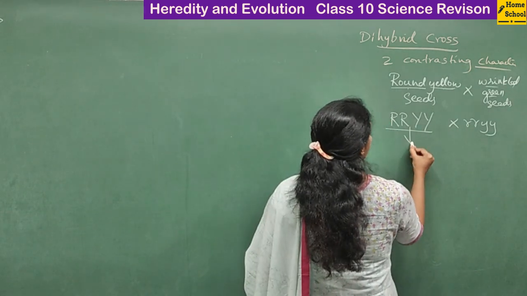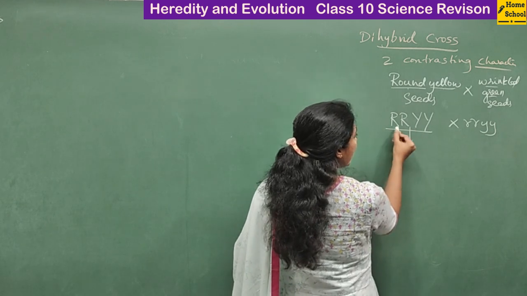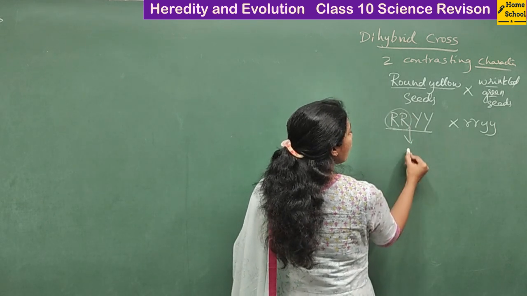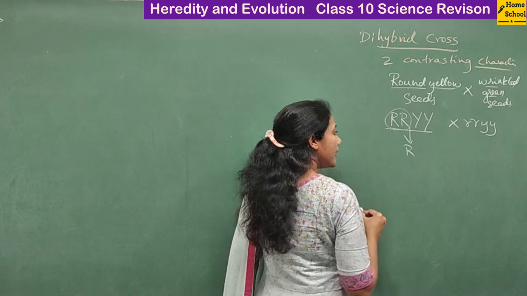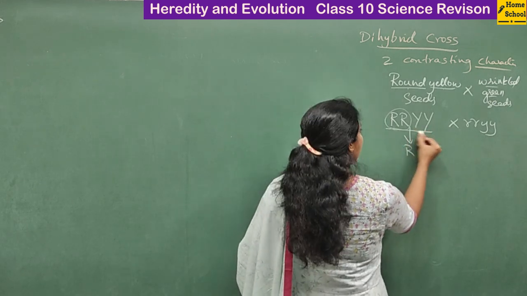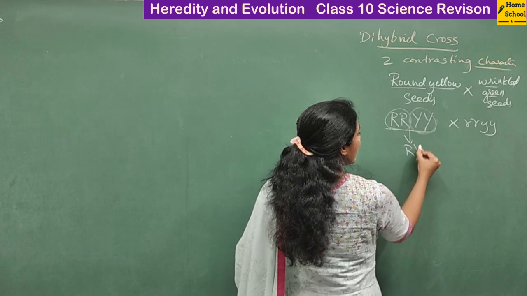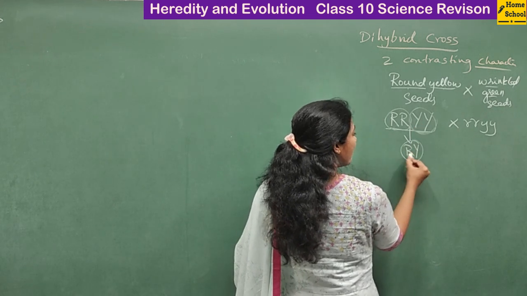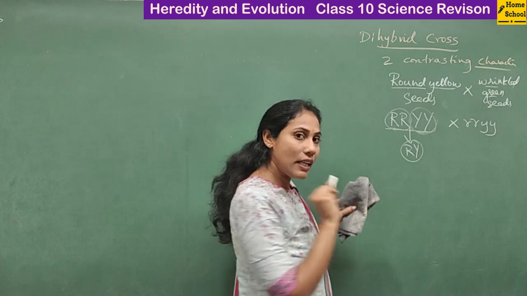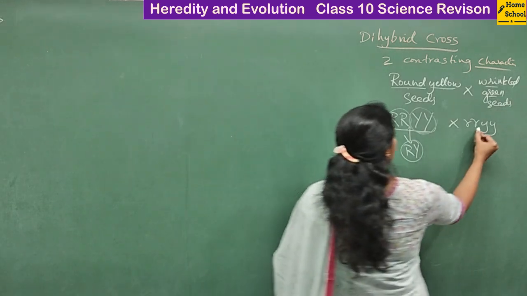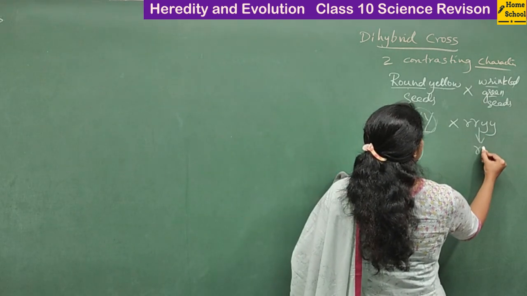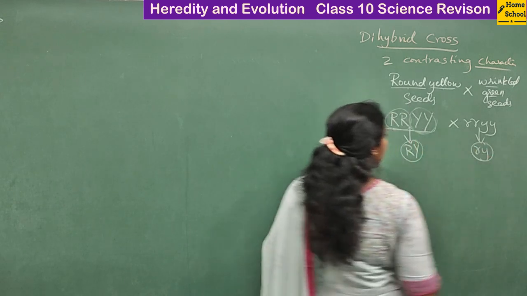And coming to gametes. In case of gametes, among the two alleles, only one allele can get passed. Similarly, in this set of genes, only one allele will get passed. So a gamete can have the gene capital R, capital Y. At the same time, here the gametes can have the gene small r, small y.